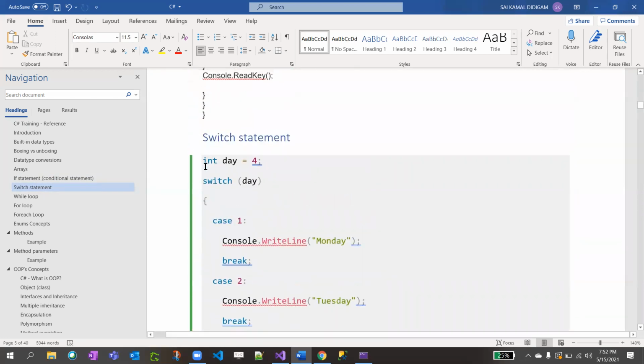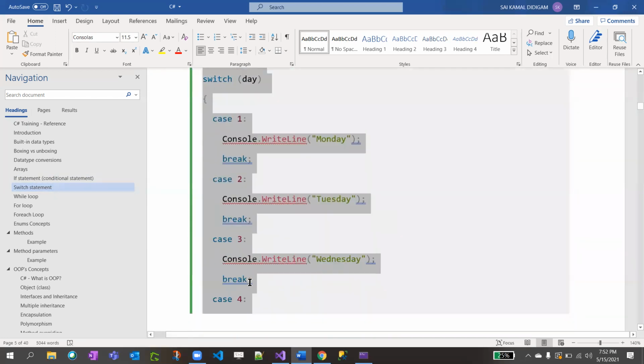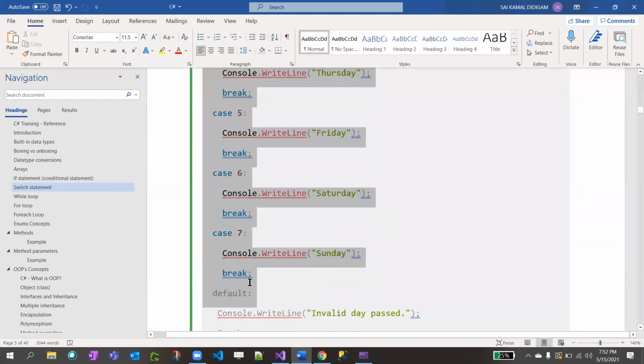So I will copy the same code snippet from here.